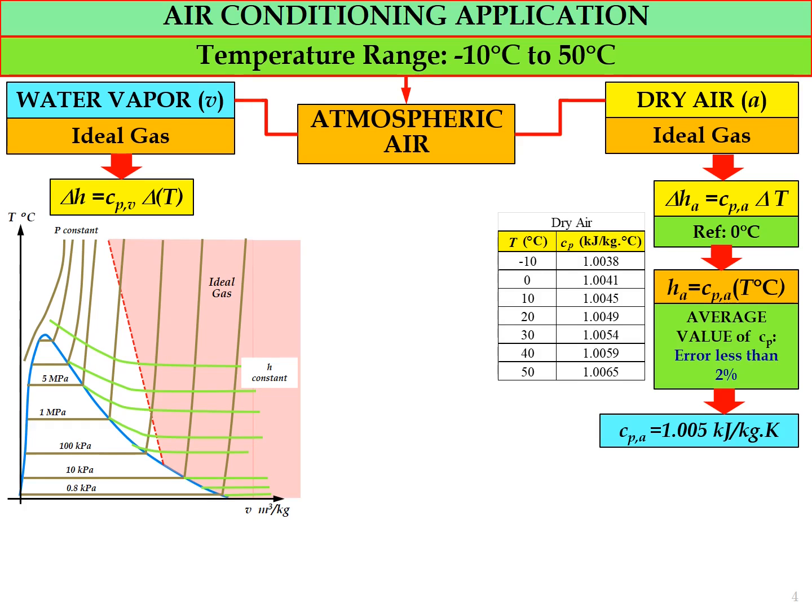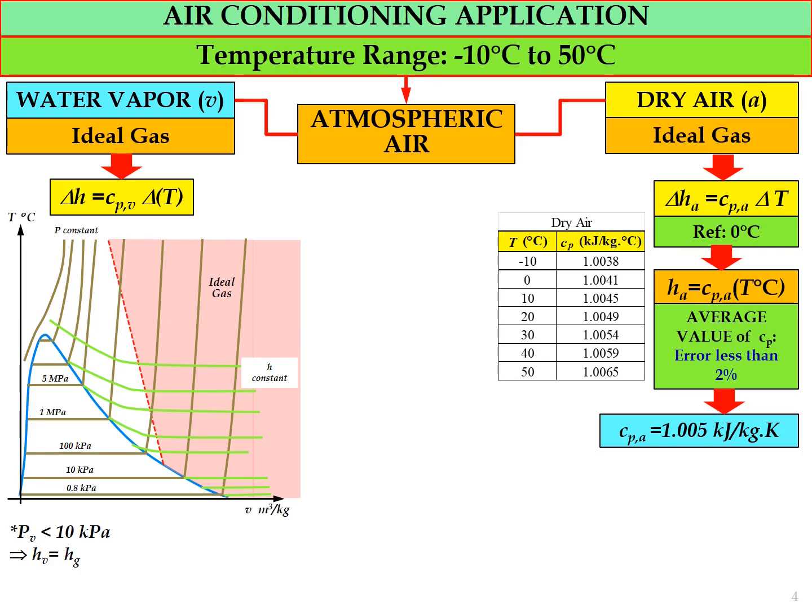And the green color curve represents the curve for H constant. So any point on the same curve of H will have the equal value of H. Okay, so any point on the specific curve for H constant will have the same value of enthalpy.